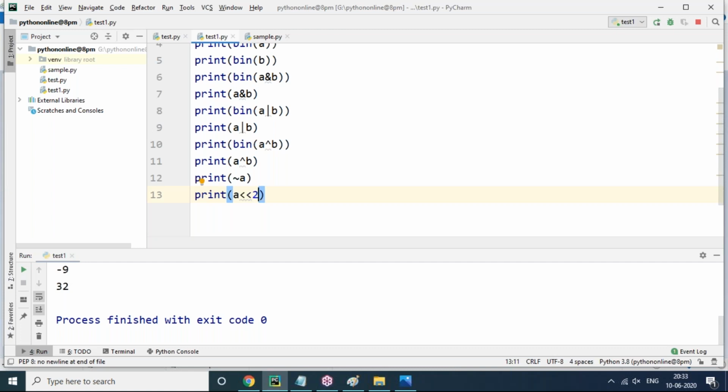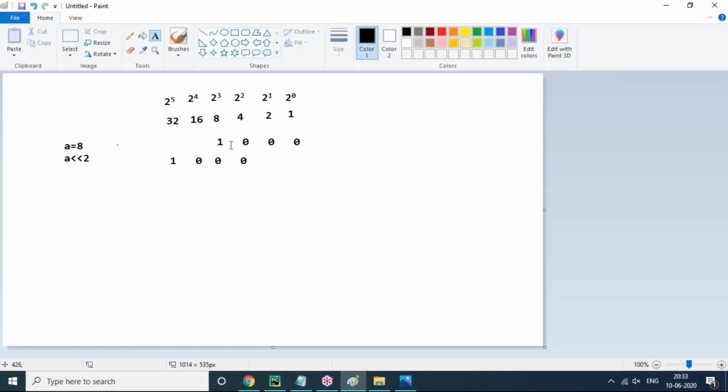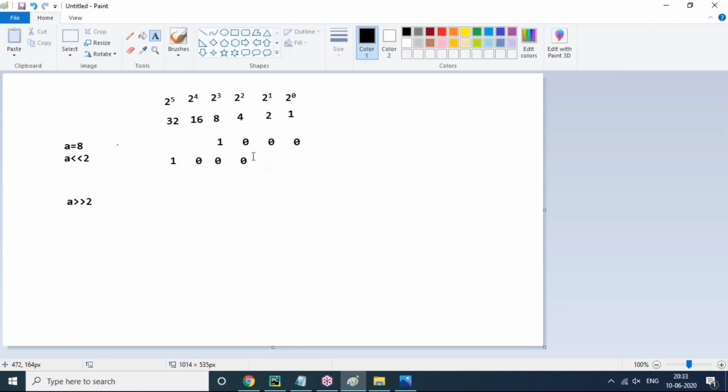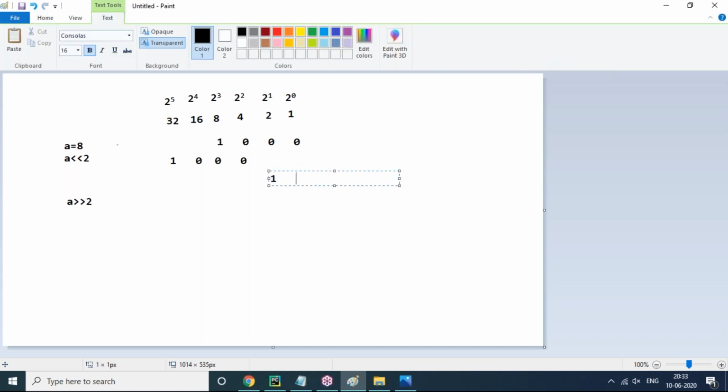At the same time, we can move the number of bits to the right hand side. For example, the same 1000, I want to move to the right hand side, that means a right shift 2, 8 right shift 2. So for 1000, the 1 and 0 will come to the position of here 1 and 0, and the remaining zeros go to the right hand side.